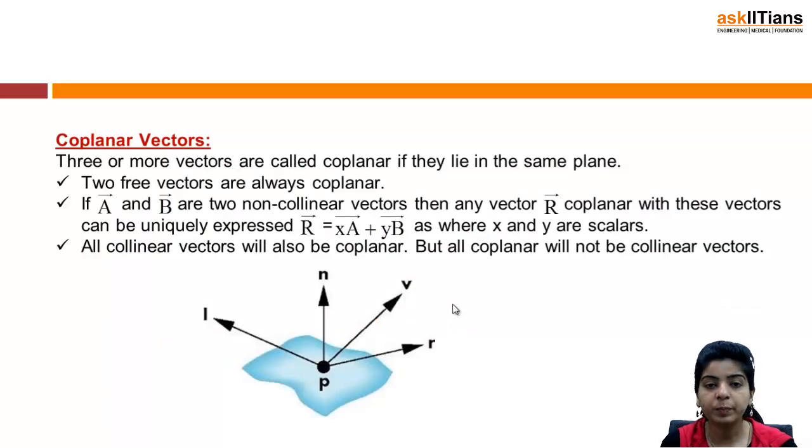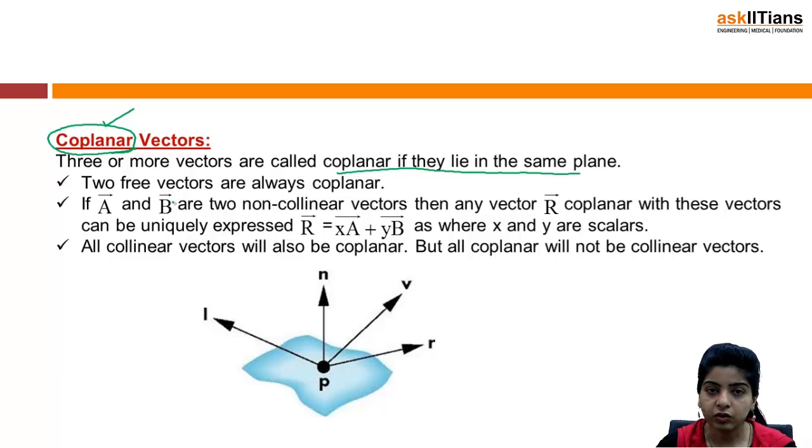Next I have coplanar vectors. Three or more vectors are called coplanar if they lie in the same plane. This, in fact, is visible from the term itself. Coplanar means three or more vectors lie in the same plane. Two free vectors are always coplanar, right?